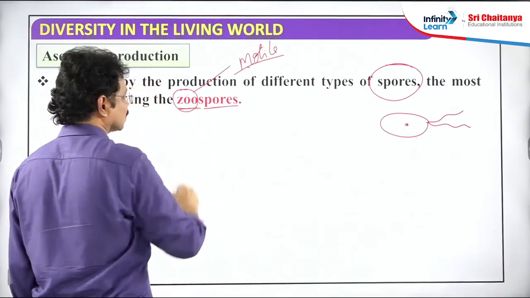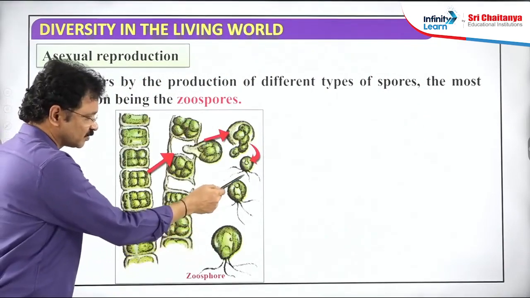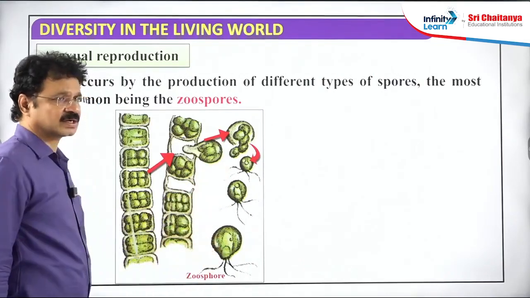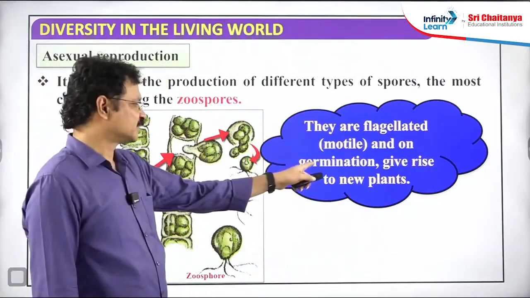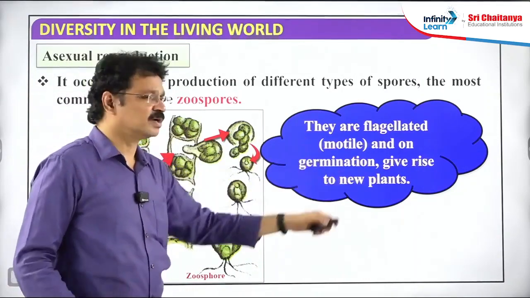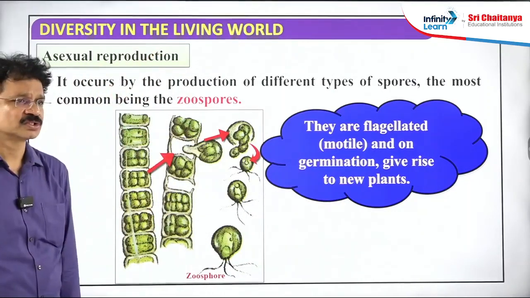Observe here clearly, in the spores flagella are there, but the number of flagella is different from algae to algae. These zoospores are flagellated and motile. When found on a suitable substrate, such spores germinate to form new plantlets. It is the mechanism of asexual reproduction.